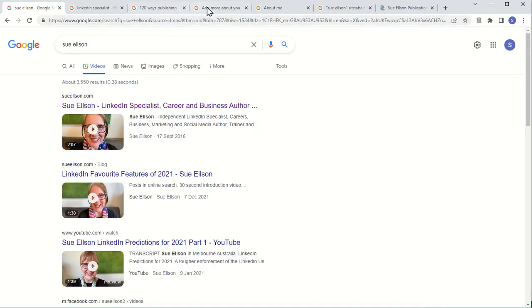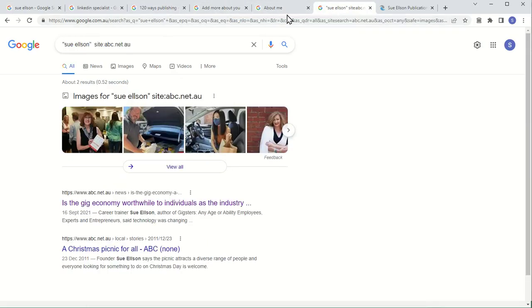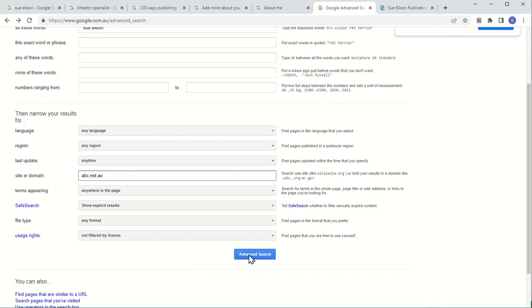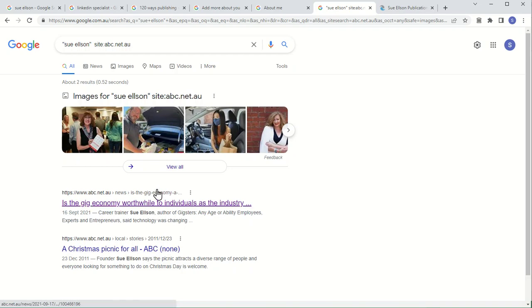But if we go to the Google Advanced Search, so what will happen here is I'll just go back to my query. So this is the Google Advanced Search screen, google.com/advanced_search. And you can put whatever words you want to be found for. So I've put my name in quotation marks. And because I was published on the ABC website, I've listed that ABC website. So when we complete the search, it shows you 10 years apart, more or less, I've had 2 articles published